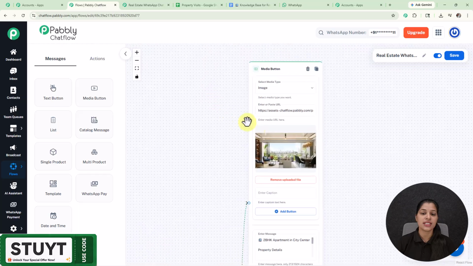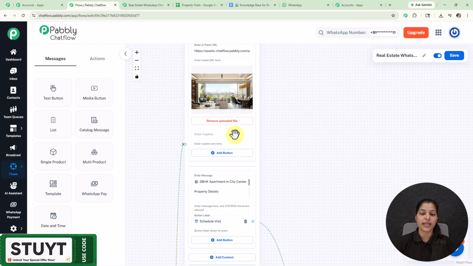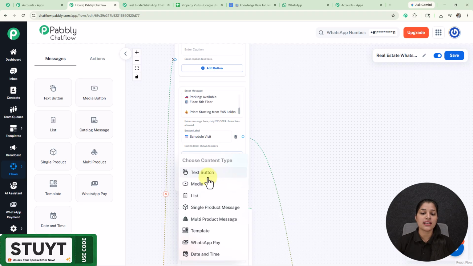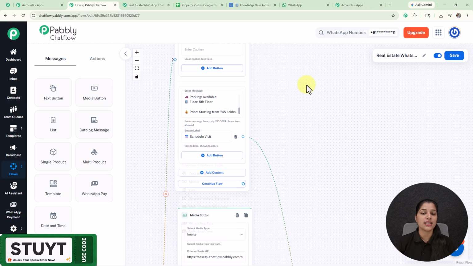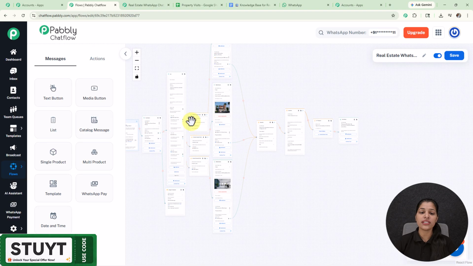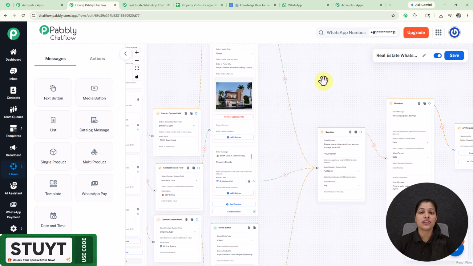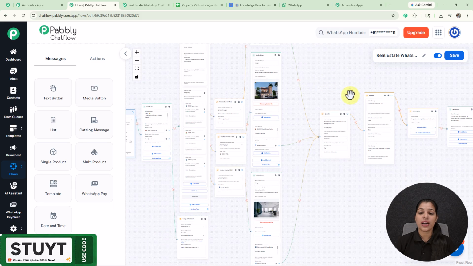to your customers. And here I have provided my image, and afterwards I have provided my property details in this text button node by just selecting this add content, and from here I have selected this text button, and here I have created this button that is schedule visit, and for the rest of the list items I have done the same. Now if my users select this button of schedule visit, I'm going to ask them some questions.